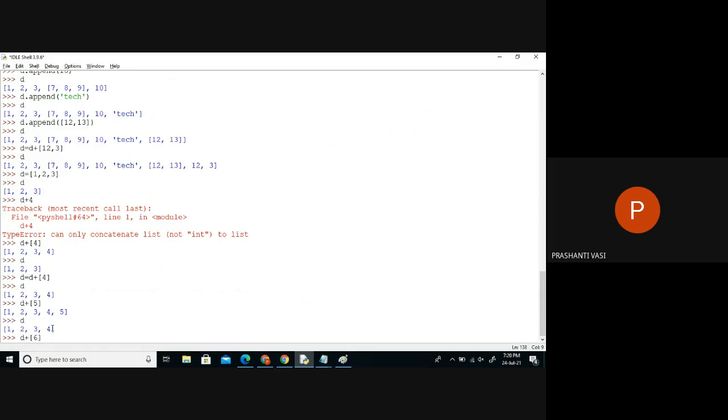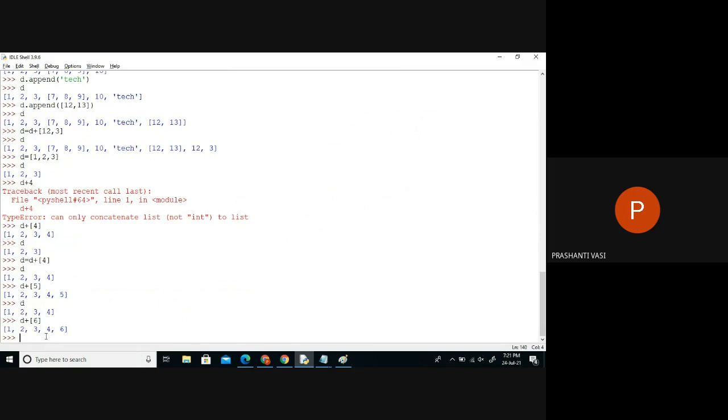So 1, 2, 3, 4's elements plus which element? 6. They are all copied into a new object. So totally a new object is created with 1, 2, 3, 4 and 6. With the concatenation of the first list and 6, a third list is created. And we are only seeing that picture.